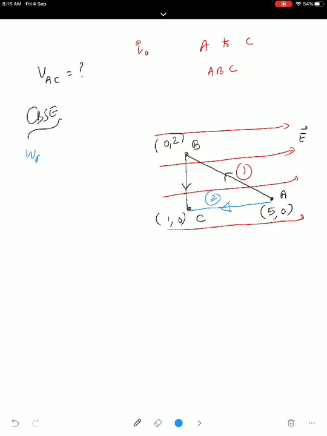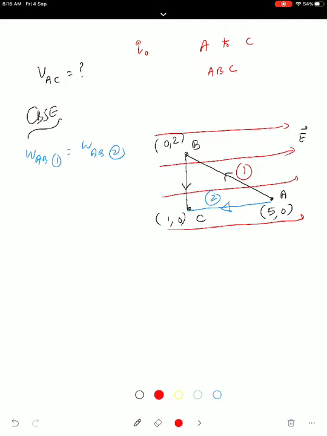So what we have to write here: work done along the first way is same as work done along the second way, which is convenient, you can calculate. So it is easy to calculate the work done moving unit charge from A to C along the second way, straight way. Line integral easily you can calculate. So that will be the potential difference.